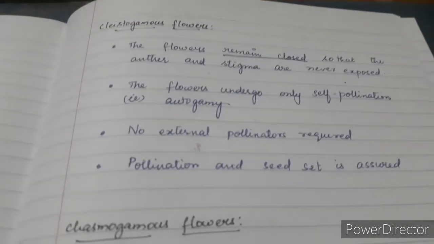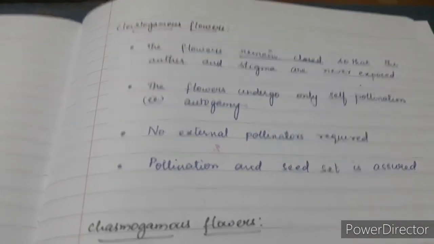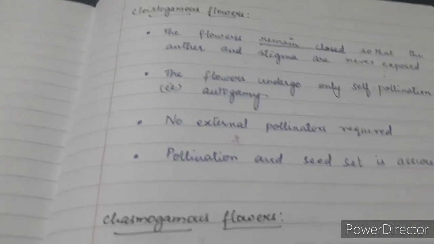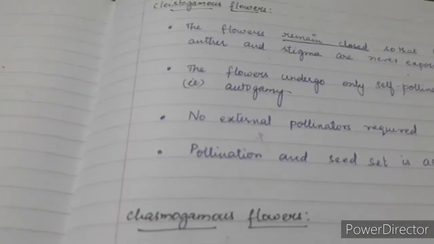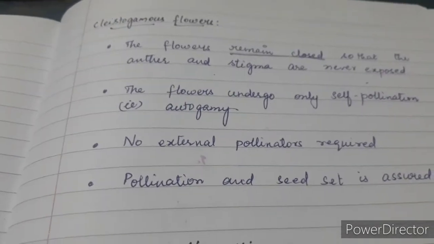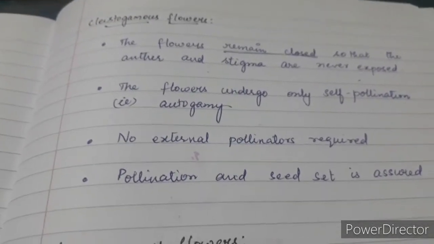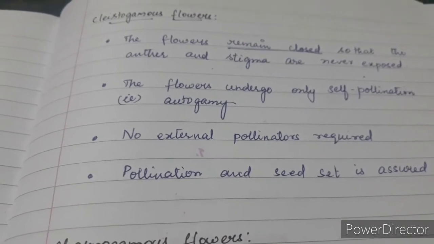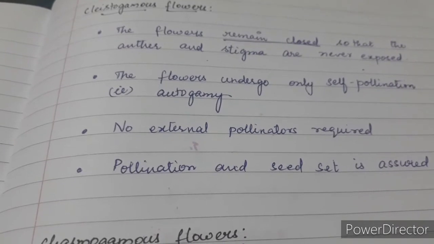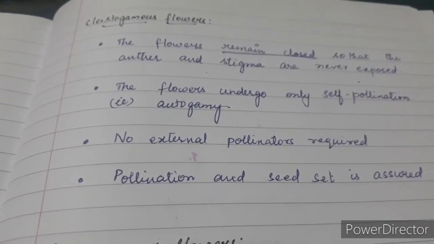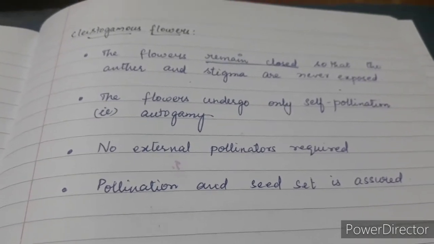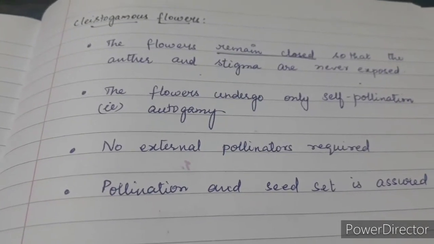What is seed set? Basically formation of seed. So cleistogamous flowers produce assured seed set. So for sure there is a formation of seed. That's what is meant by assured seed set. Okay, again I am repeating, cleistogamous flowers remain closed, so they undergo self-pollination, especially autogamy only, no need of pollinator, and pollination and seed set formation is going to happen for sure. So they are responsible for producing assured seed set.